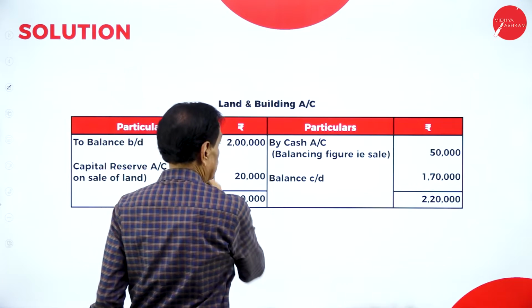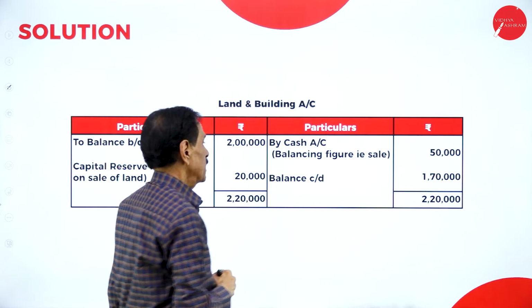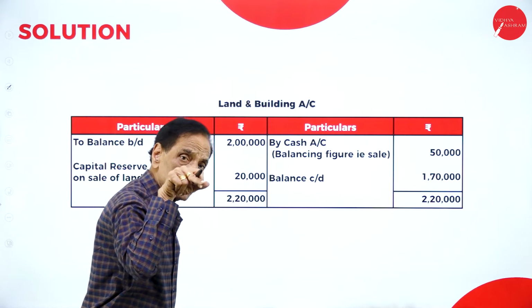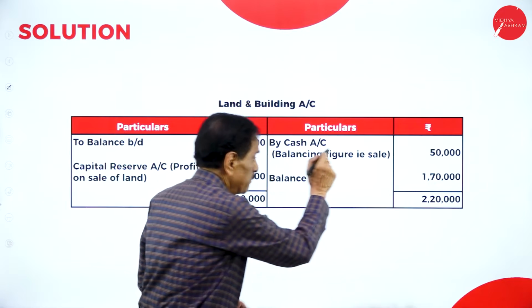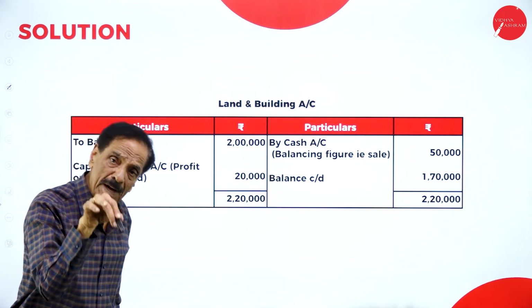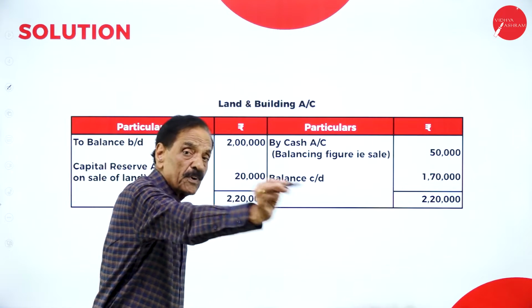Here, balance brought down 2 lakh, end figure 1,70,000. The difference is 30,000. Here it has been sold and the profit has been credited to capital reserve. If you want to get the profit of 20,000, how much should be added? 30 plus 20 means it has been sold for 50,000.